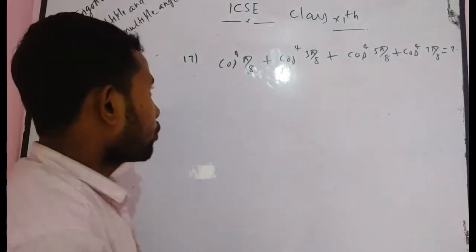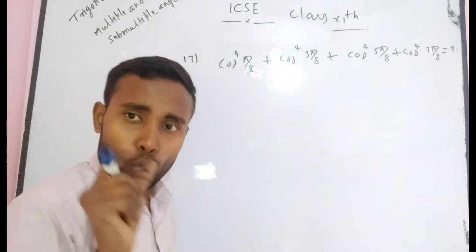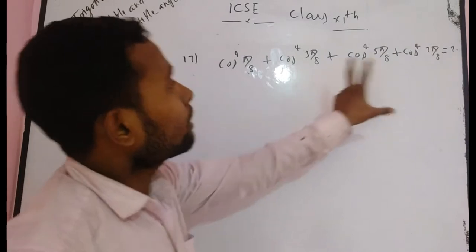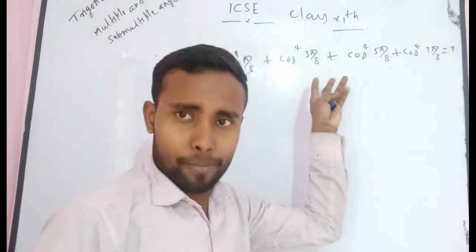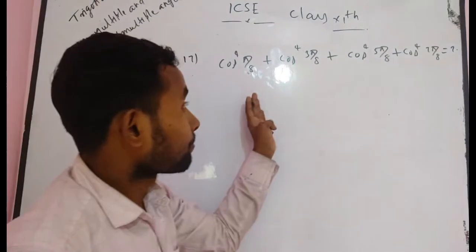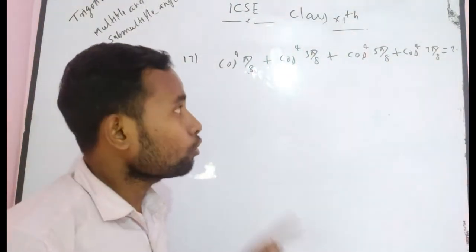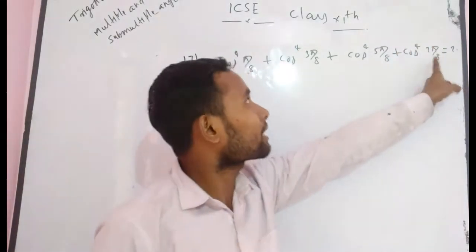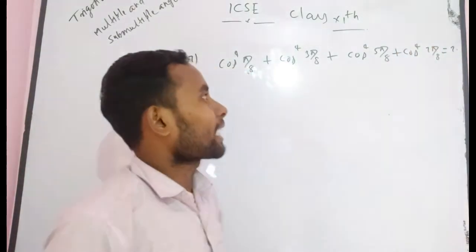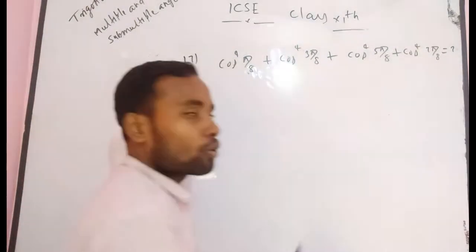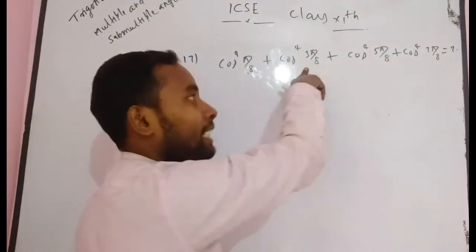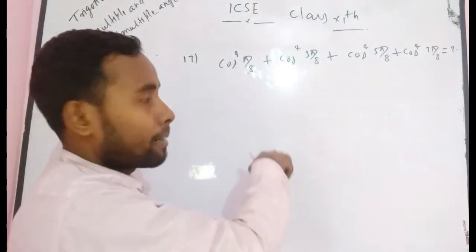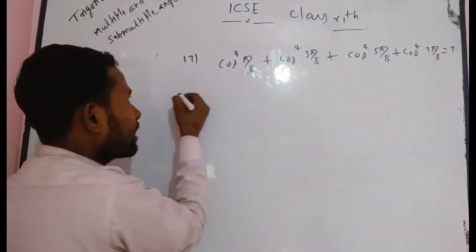As you know, this is a similar kind of problem. There is only a single difference: all these terms are in summation and the power is 4. Thereafter there is nothing, so you always think of converting 5π/8 and 7π/8 in terms of π/8 and 3π/8. As I have already told you, cos 5π/8 is equal to minus cos 3π/8 and cos 7π/8 is equal to minus cos π/8. In the previous problem I have already obtained it, so I want to write directly.